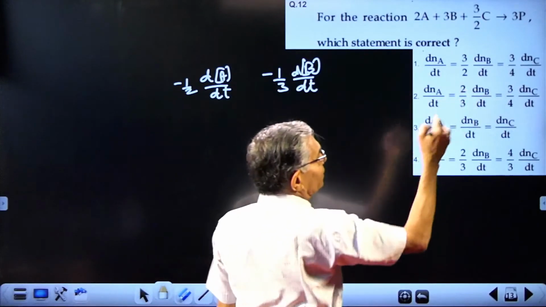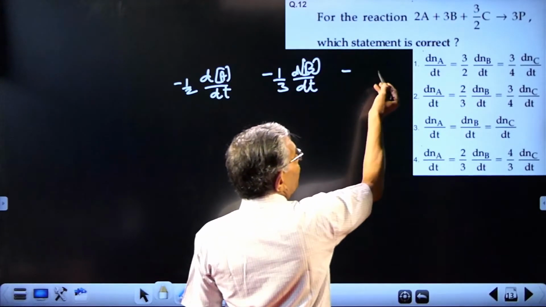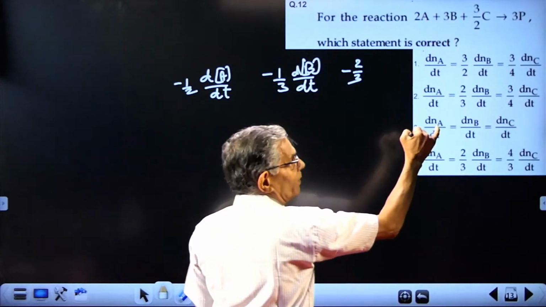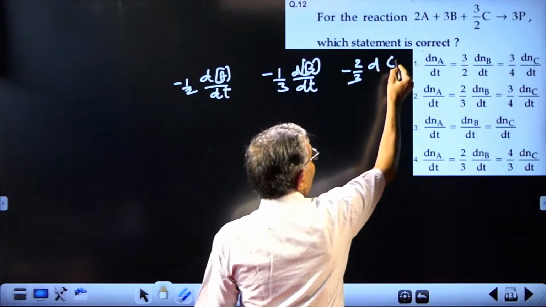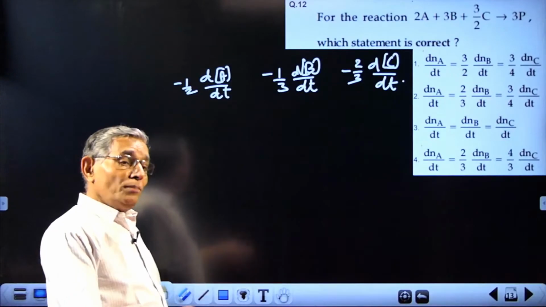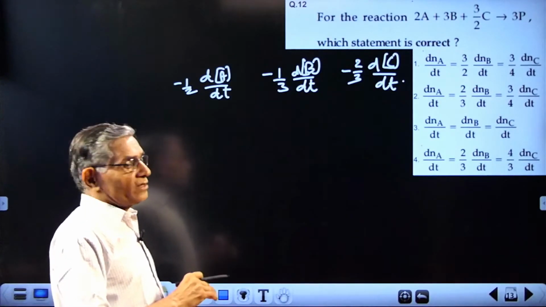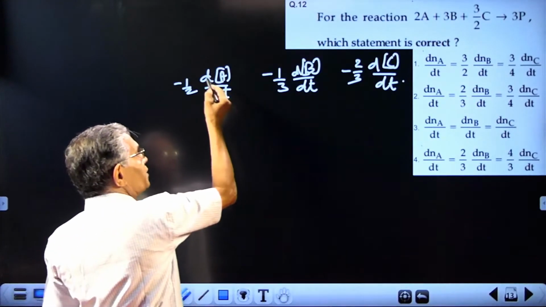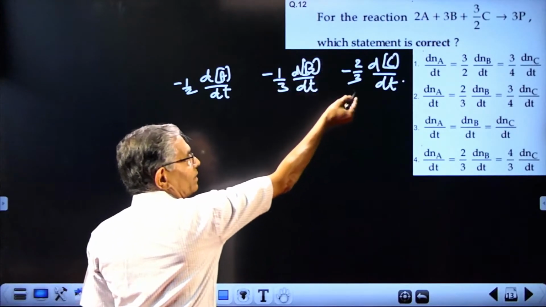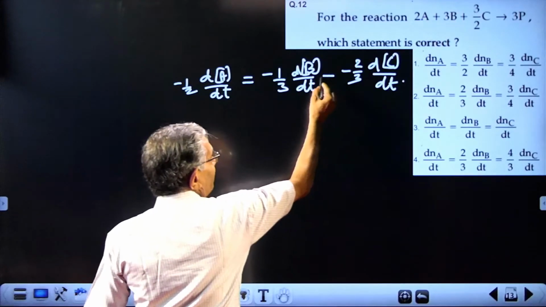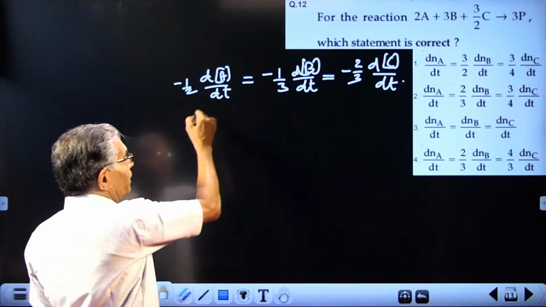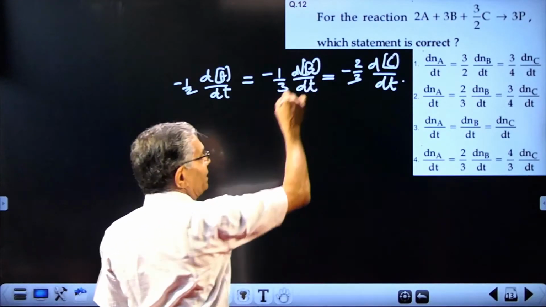But in terms of the third one, C, it will be minus 1 by 3 by 2, that is minus 2 by 3 dC by dt. But whatever be your method of expressing the instantaneous rate, all are the same. Rate expressed in terms of A is the same as rate expressed in terms of B and in terms of C. That means you can equate them. So the minus cancels and you get 1 by 2 dA by dt equal to 1 by 3 dB by dt.